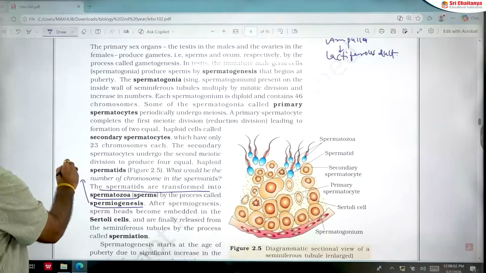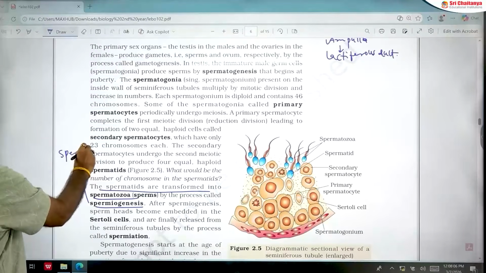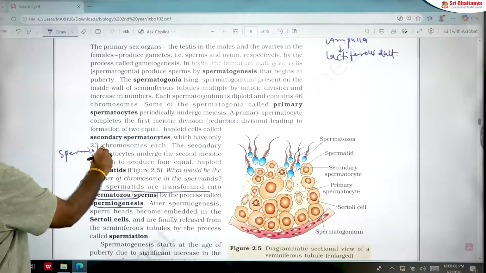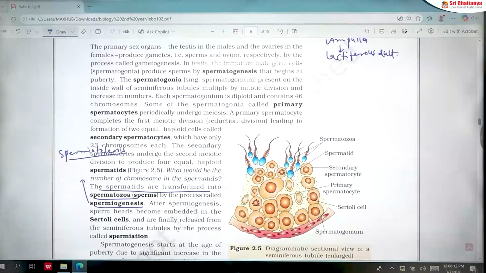What is the other name for spermiogenesis? Spermioteliosis. This is the other name for spermiogenesis.